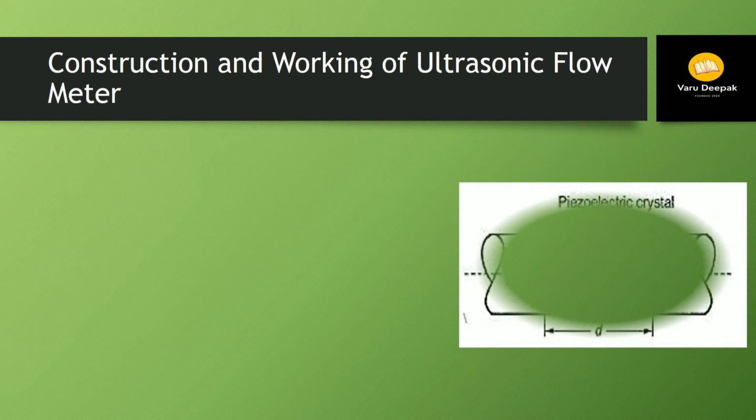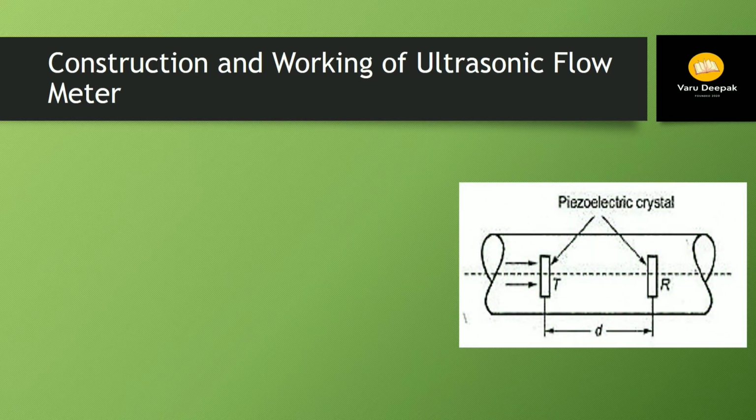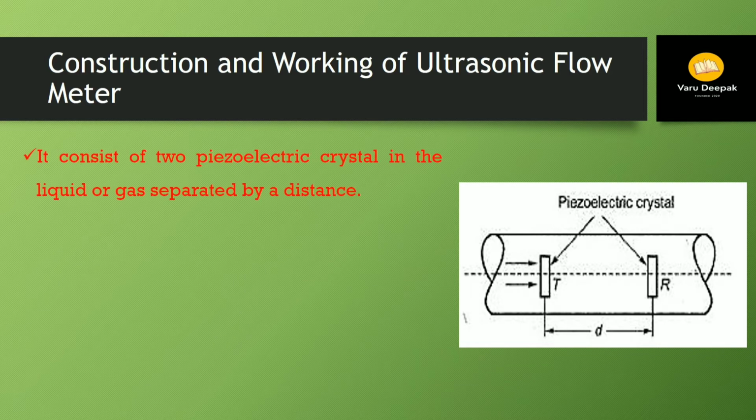As we can see in this figure, there is one pipe and the liquid flows inside the pipe. There are two piezoelectric crystals, one is T and another one is R, and the distance between these two piezoelectric crystals is D. So it consists of two piezoelectric crystals in the liquid or gas separated by a distance.